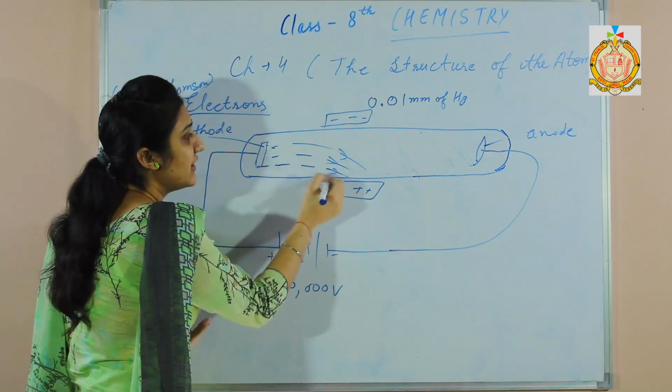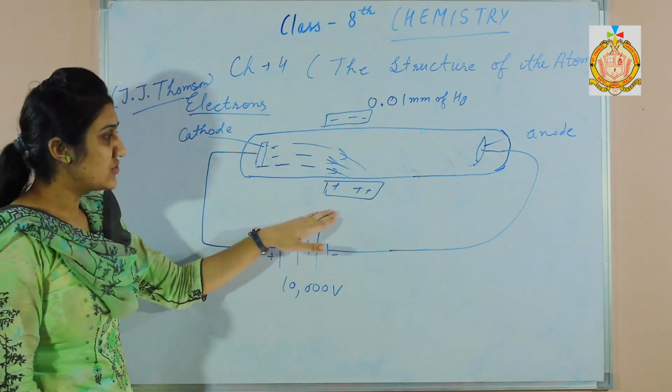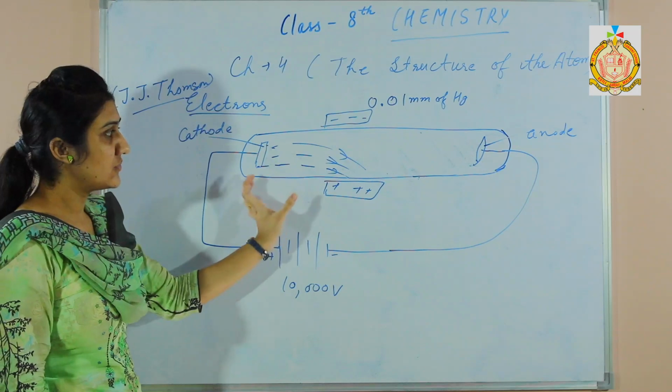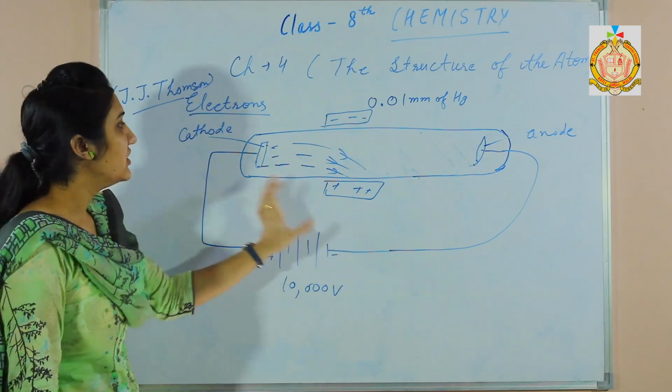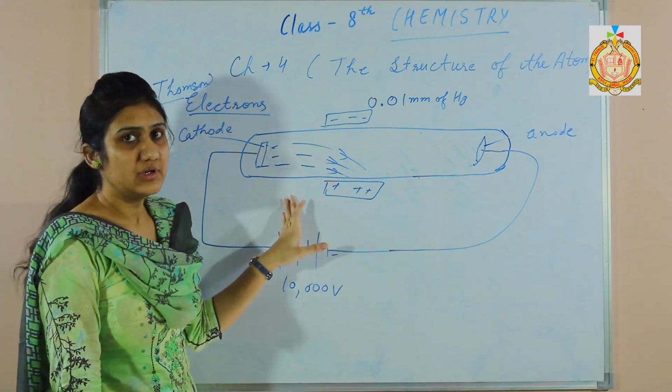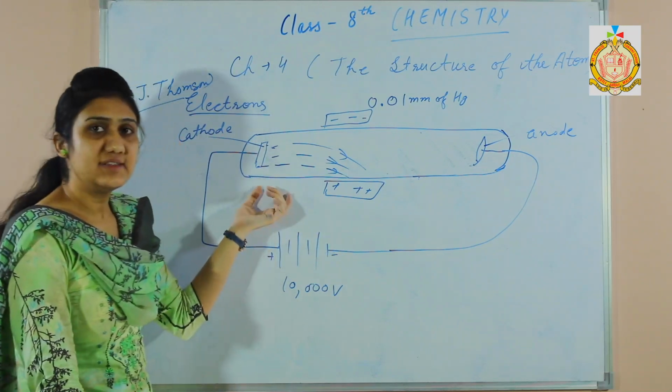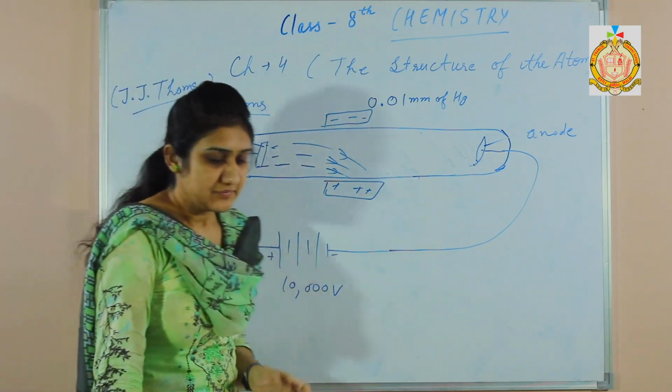Now, as they are deflected towards the positively charged plate, they carry negative type of particles. So their nature is negative.